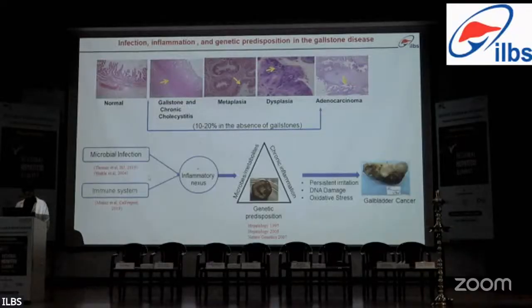And from the literature, we know that there is a role of microbial infections, specifically Helicobacter and Salmonella typhi, in gallstone formation. And there is also a role of the immune system, specifically neutrophil extracellular traps from neutrophils, which act as super glue, which binds the cholesterol and starts the gallstone initiation. So both of these, microbial and immune system, start the inflammatory nexus leading to development of gallstones, and the persistent irritation leads to DNA damage, oxidative stress, ultimately forming gallbladder cancer.